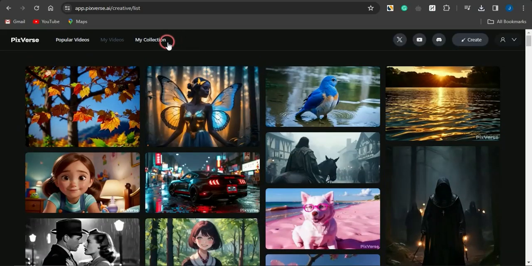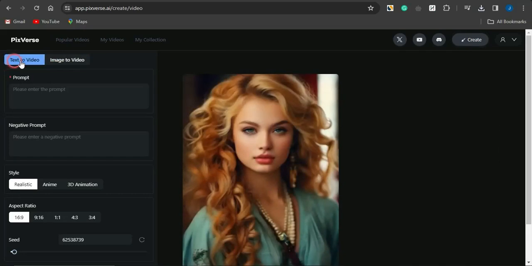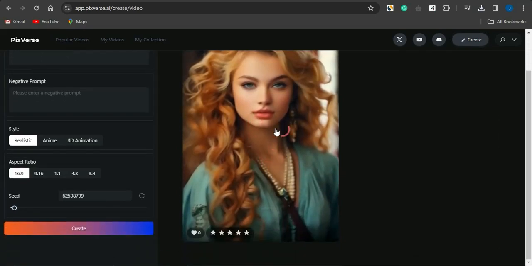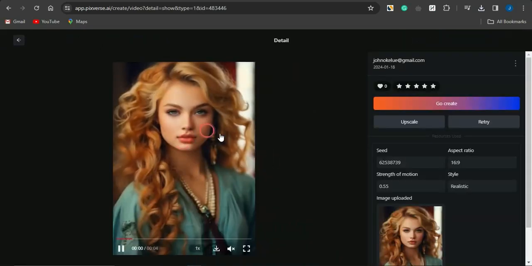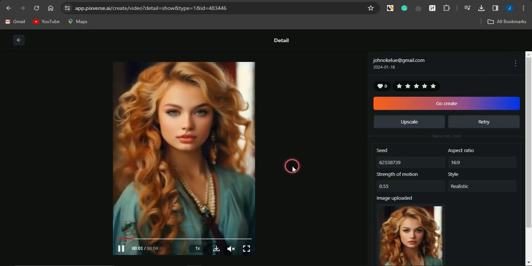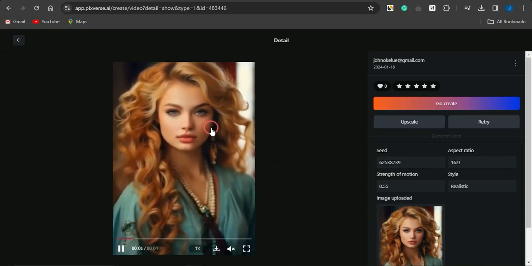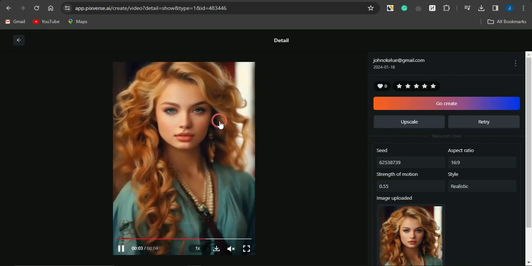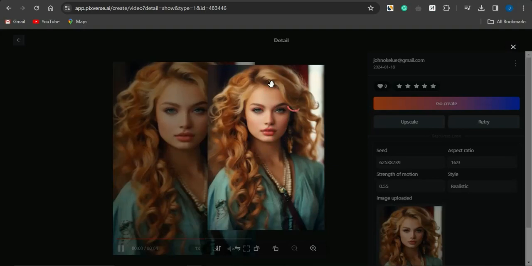Now, if you want to generate cool content on this platform, you can click on create, and you can go into creating text to video. This is a video I created earlier just by utilizing a simple text prompt. This is how the video looks. There's a little motion with the avatar that is blinking, the person in the picture blinking her eyes, but it was created from this simple image.